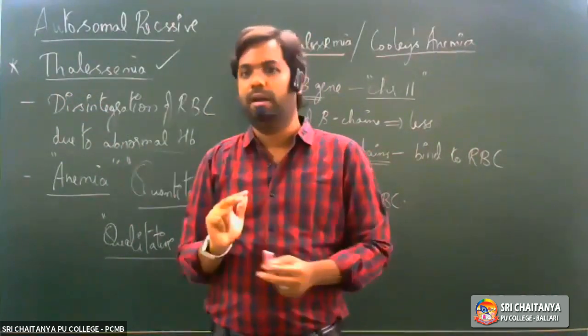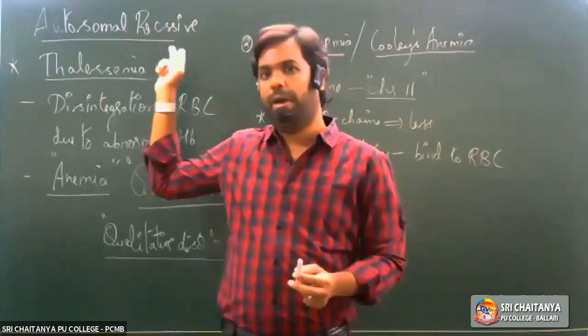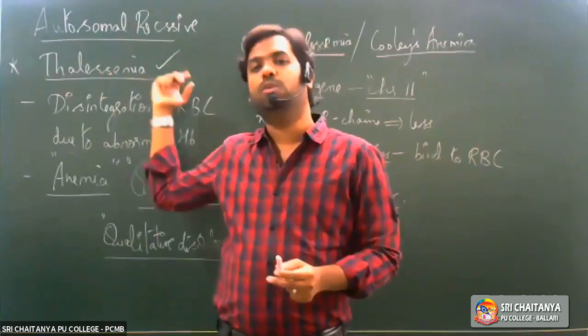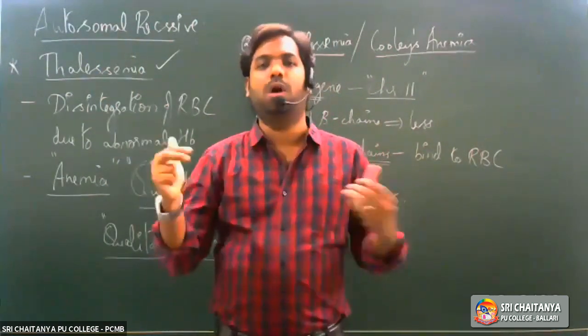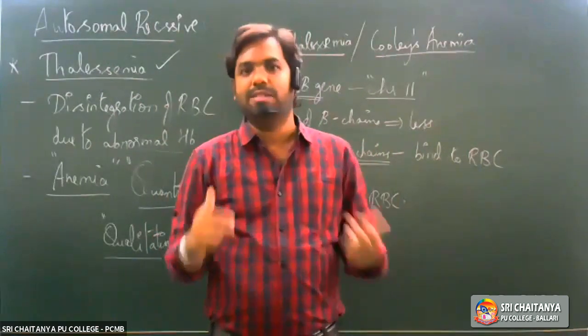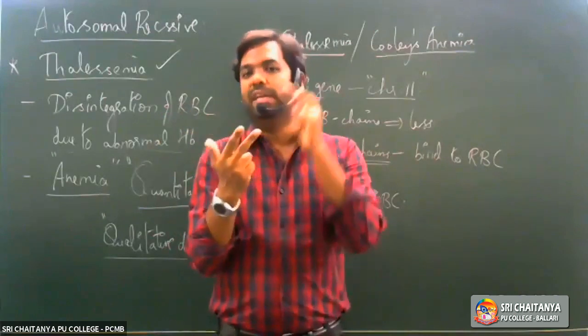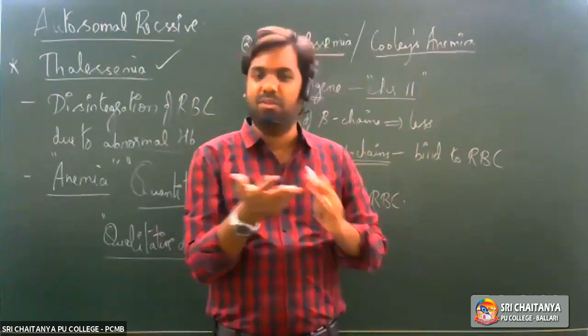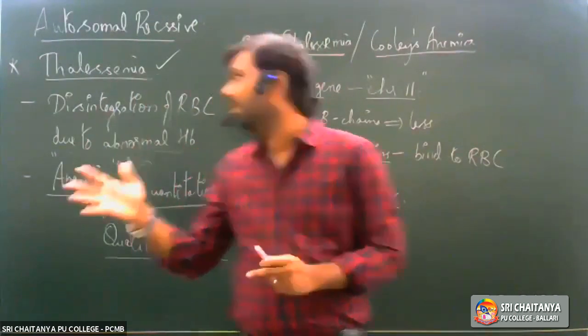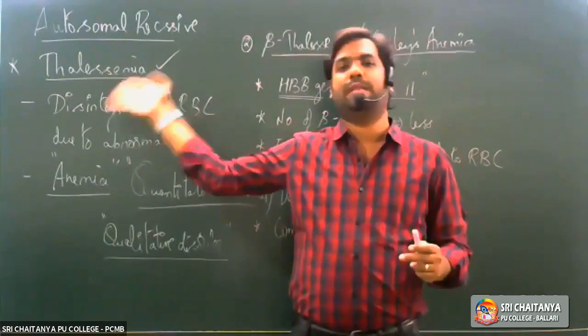Three disorders under autosomal dominant. With regards to autosomal recessive disorders, we saw a few metabolic disorders such as alkaptonuria, phenylketonuria, cystic fibrosis. Then we saw sickle cell anemia, and here is the last one, which is thalassemia.